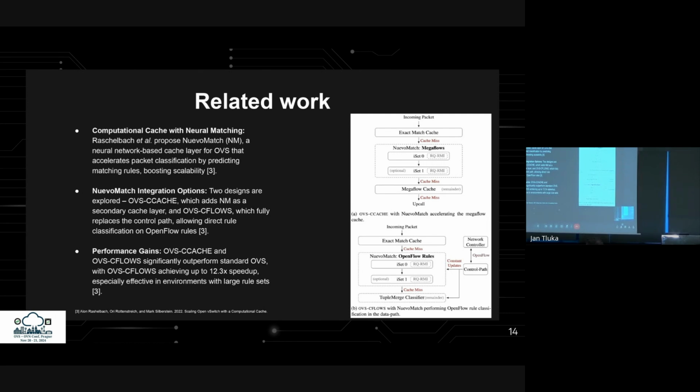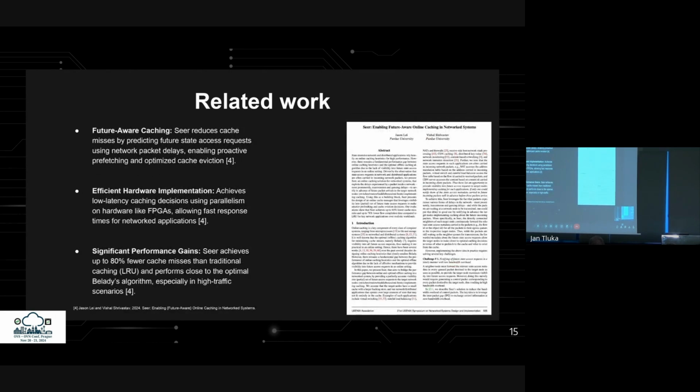The first adds this new cache as a secondary layer, while the second fully replaces the control path, enabling direct classification of OpenFlow rules without slow path upcalls. The second approach achieves speedups up to 12.3 times over standard OVS, making it highly effective in environments with large and frequently updated rule sets. Some researchers are starting to recognize the performance advantages of having future insights into cache demands. Seer takes this idea forward by predicting upcoming data requests based on network packet delays.